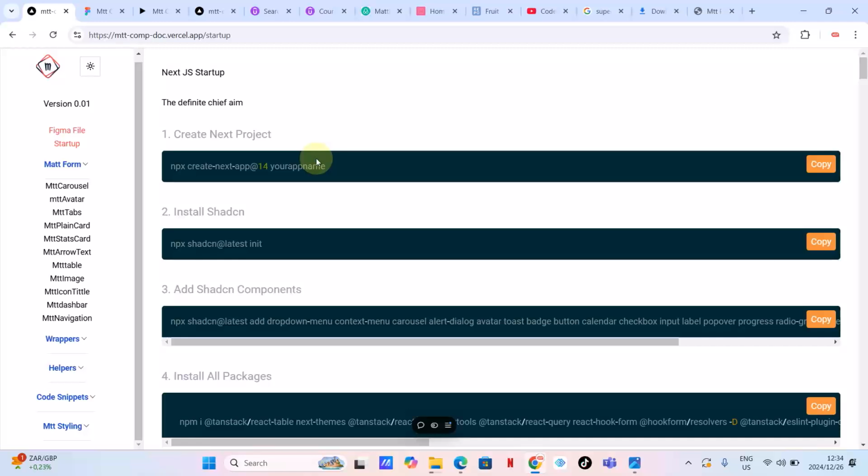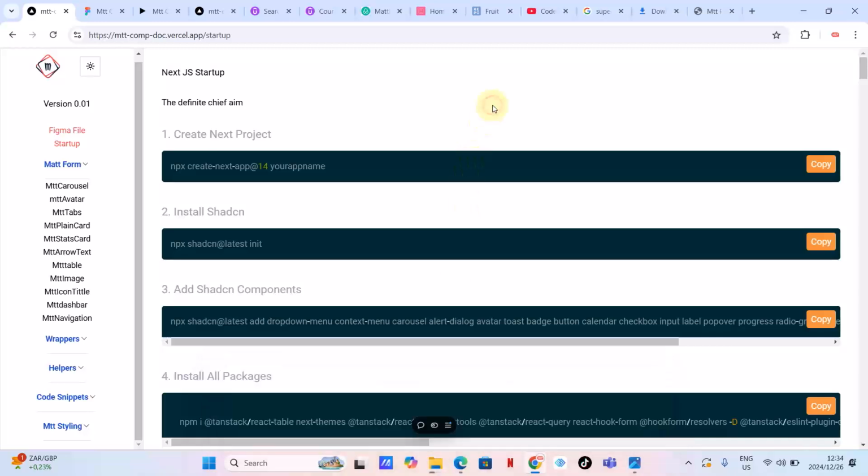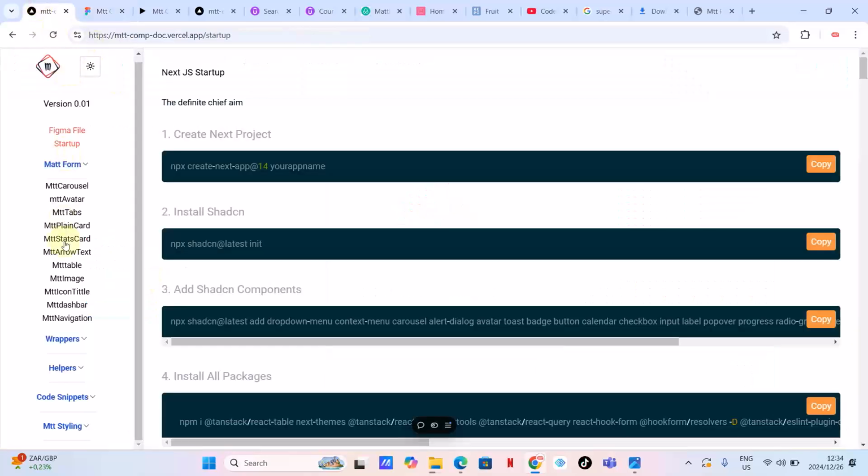Then on items number 21 and 22, you will see a link to download the folder, which is Mtt Components. It looks like I don't have it open here, but I will show you now. It's going to be a zip folder, and then you are going to follow me, and I'm going to show you how to import it into your folder. You are also going to get another link to the Figma file, because this UI library has a Figma file as well.